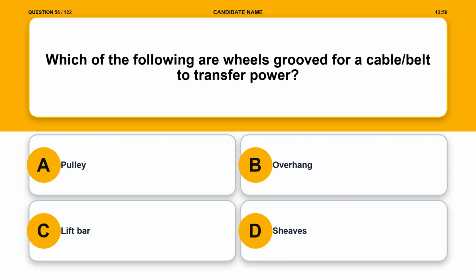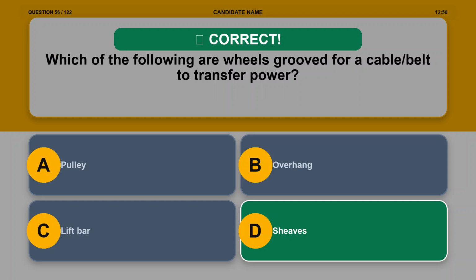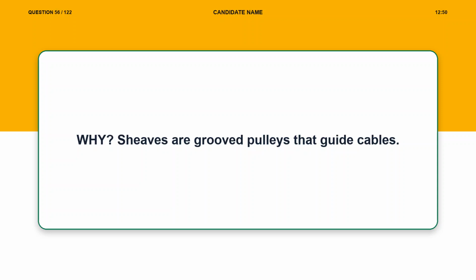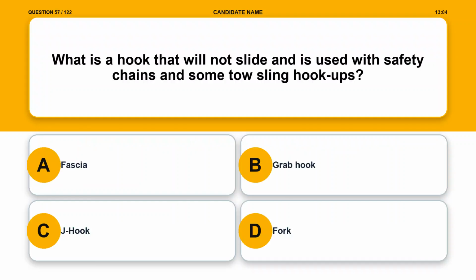Option A. Pulley. Option B. Overhang. Option C. Lift bar. Option D. Sheaves. The correct answer is option D. Sheaves. Explanation. Sheaves are grooved pulleys that guide cables. Question 57. What is a hook that will not slide and is used with safety chains and some tow sling